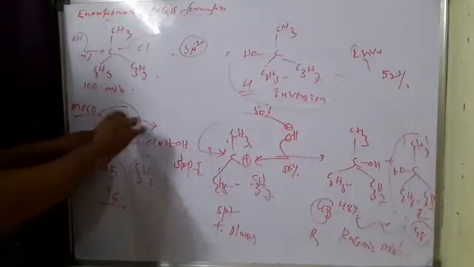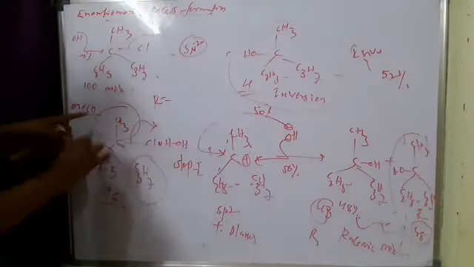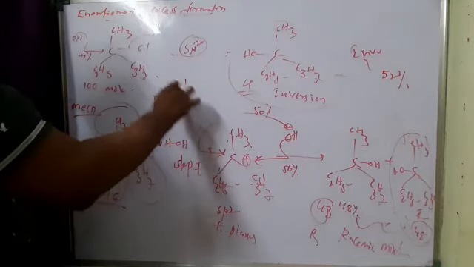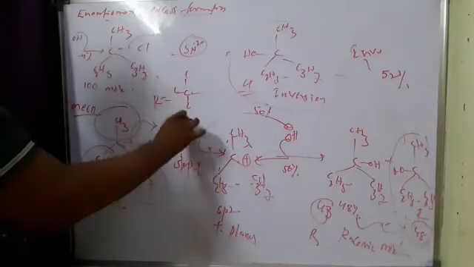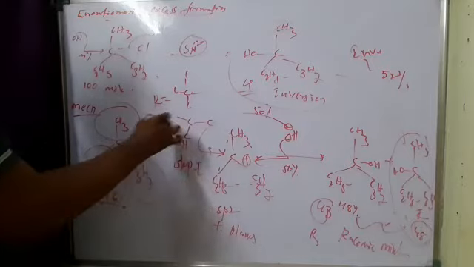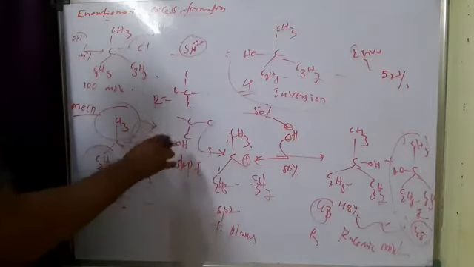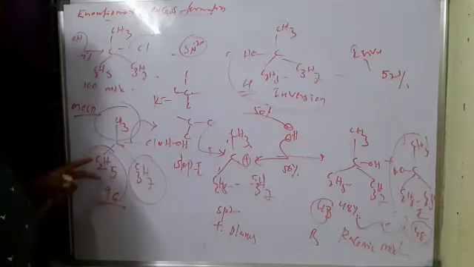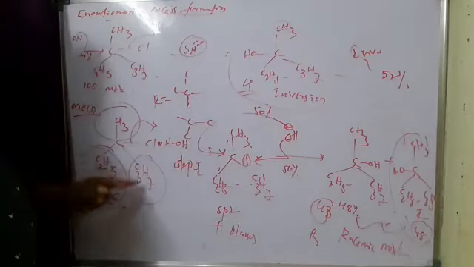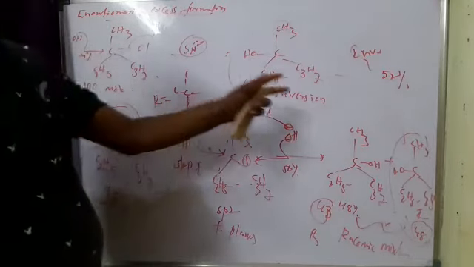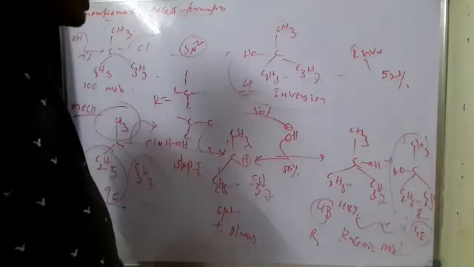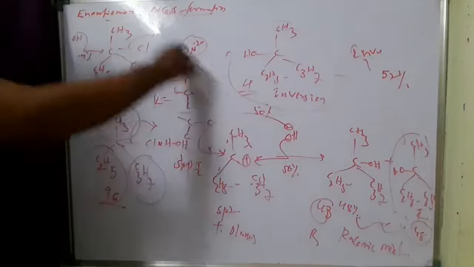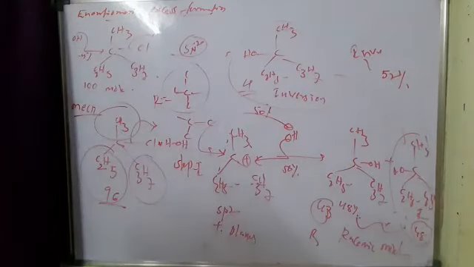When the R groups are very bulky, like tertiary butyl and isobutyl groups, then 100% racemization takes place. If it is methyl, ethyl, propyl and other different combinations, enantiomeric excess formation takes place and 100% racemization does not take place. 100% racemization takes place only when you take bulky groups.